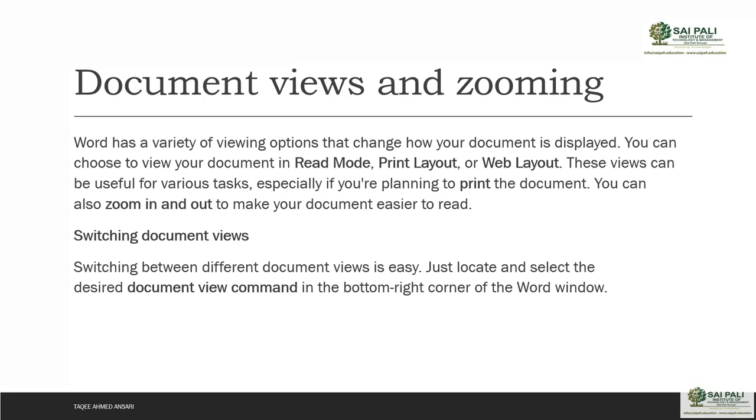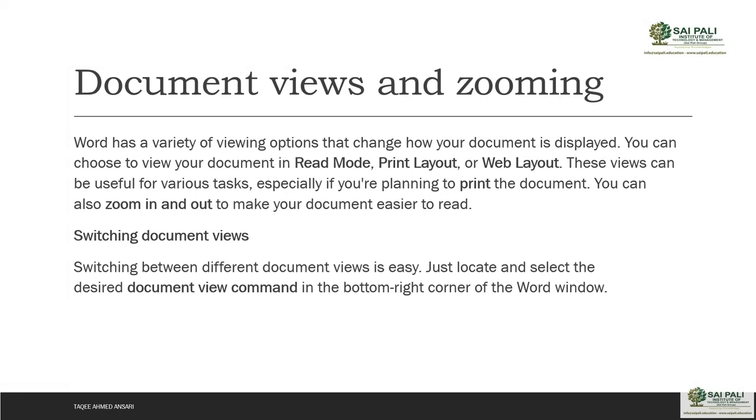Now these views can be useful for various tasks, specifically if you are planning to print the document. Suppose I'm making a document and I plan to print it. So you can use the Print Layout mode, and you can also zoom in and out to make your document easier to read.